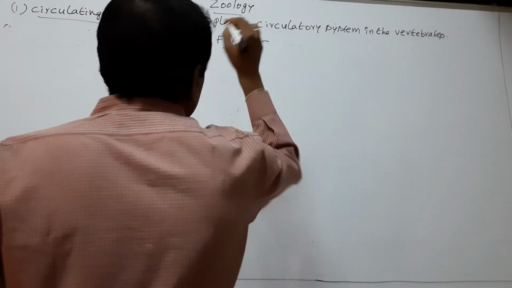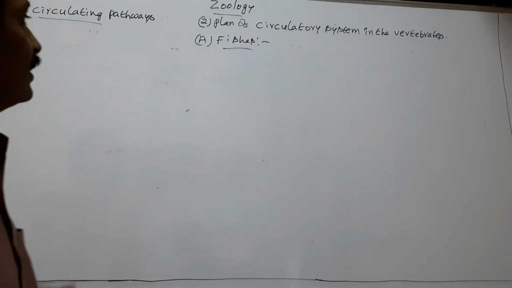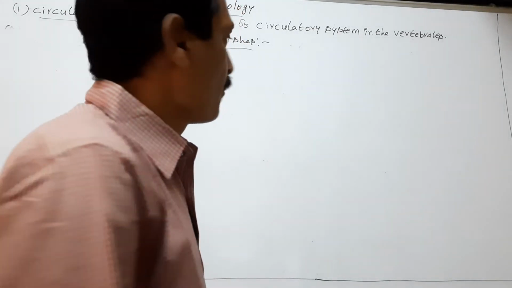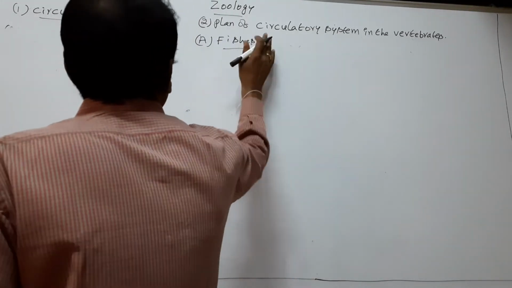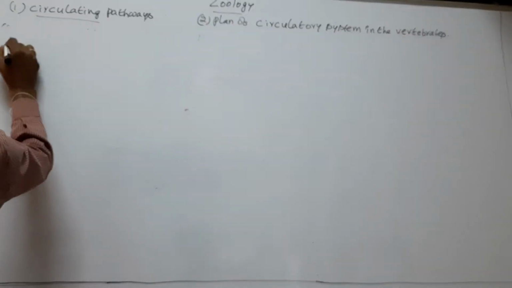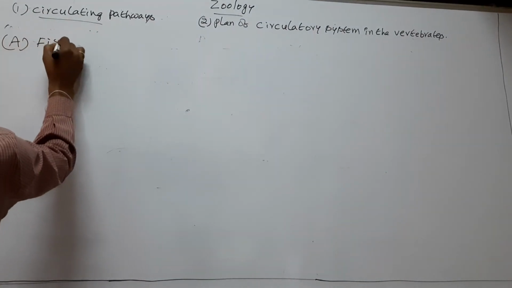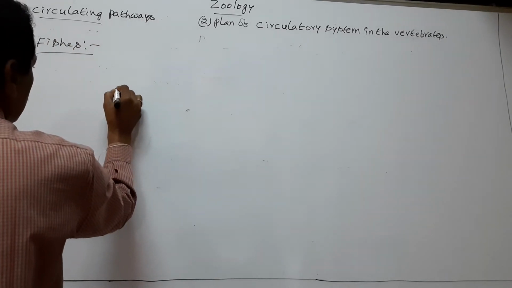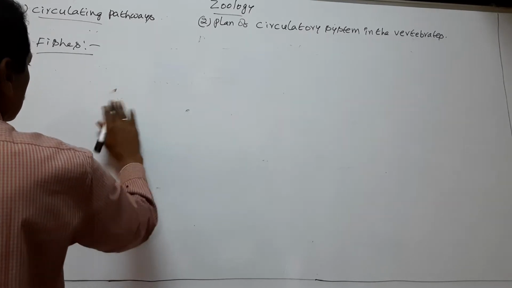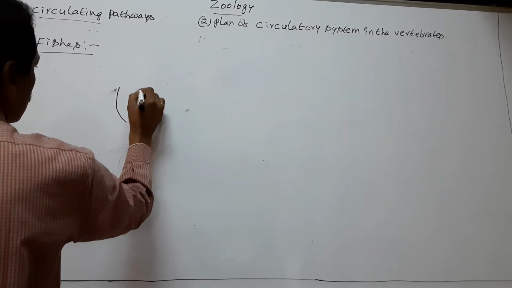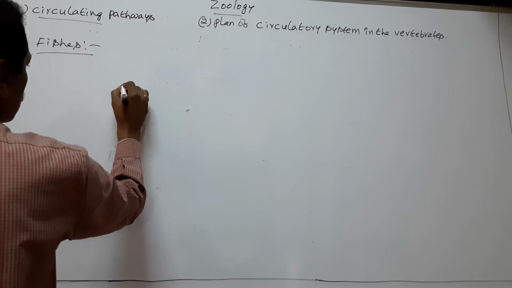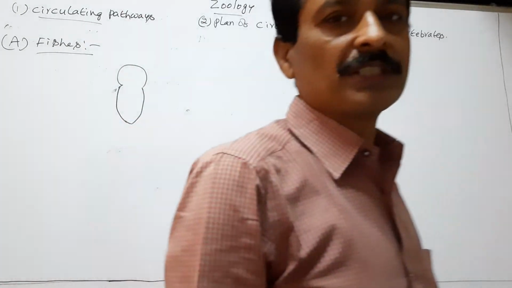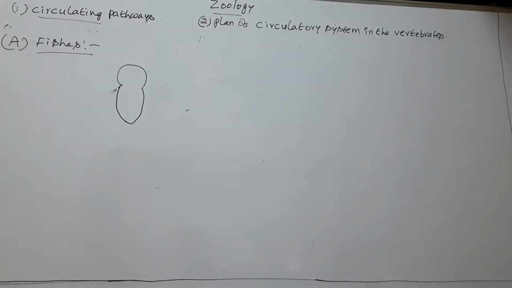We discuss about the plan of circulatory system in the fishes. Fishes possess a two-chambered heart.